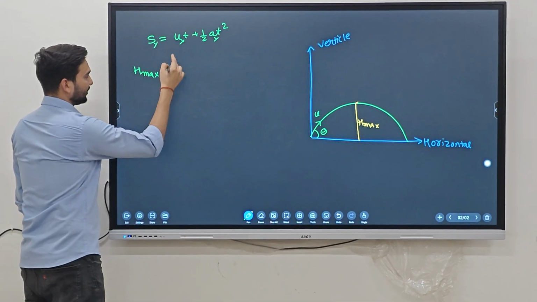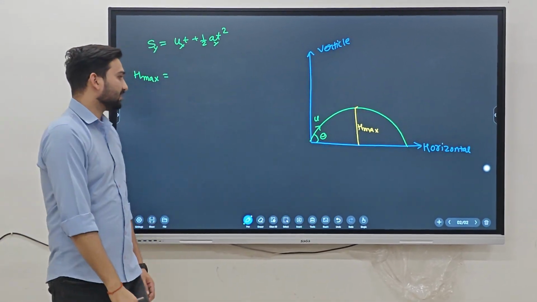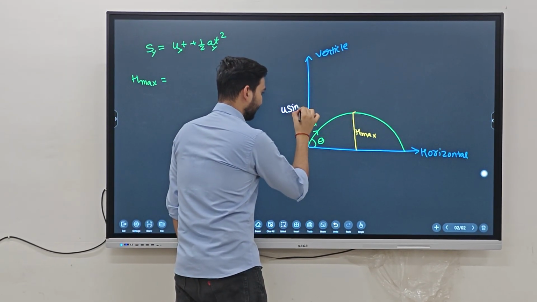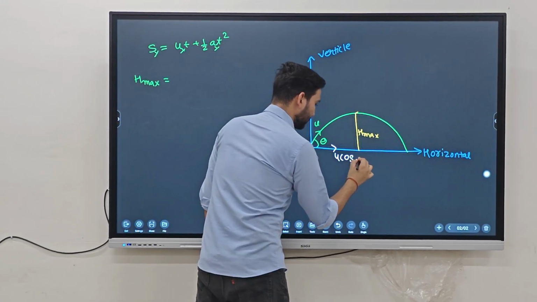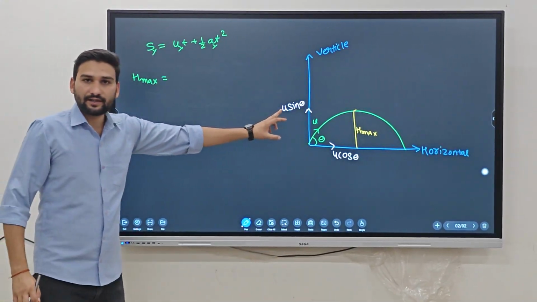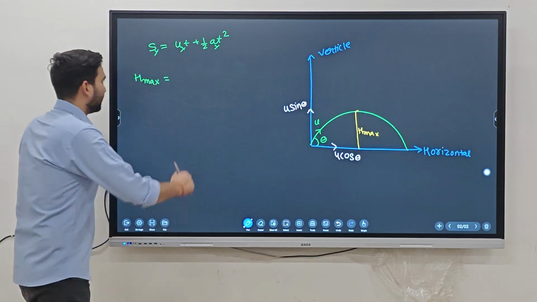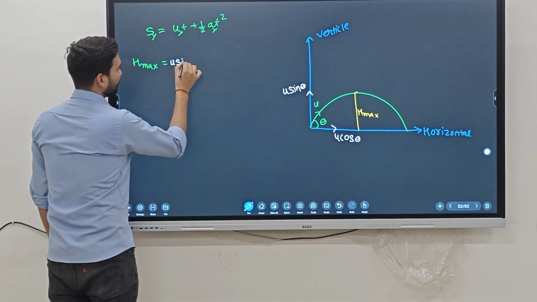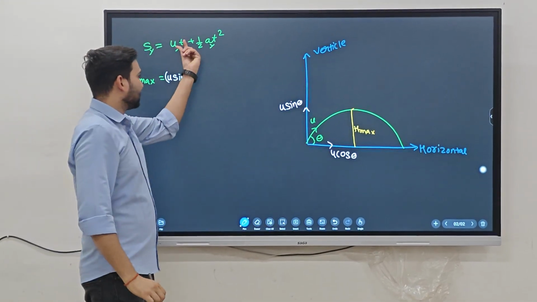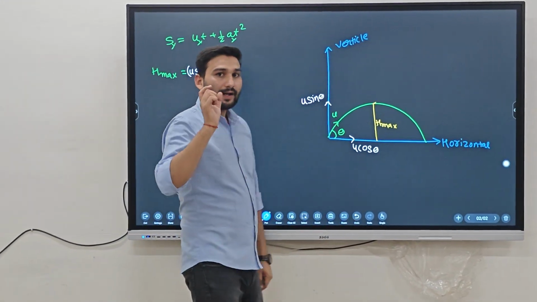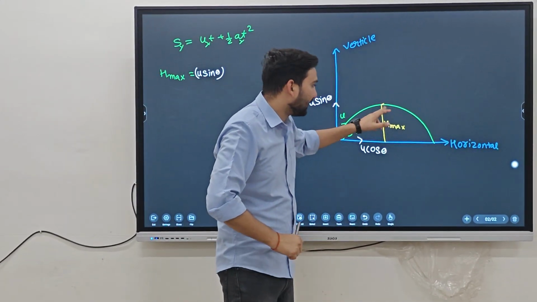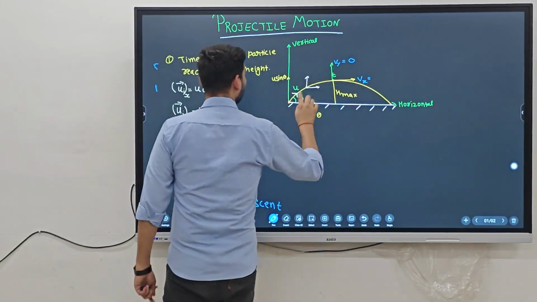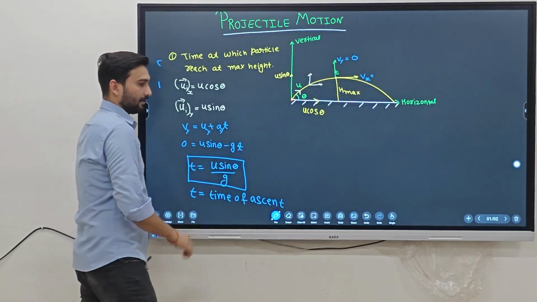h max is equal to, what is the initial velocity in the y-axis? We know that in the y-axis it is u sin theta, and here it is u cos theta. So the initial velocity in the vertical direction is u sin theta. We put the value u sin theta in place of u. And what is t? We are finding the displacement at maximum height, and we already discussed that the time taken by the particle to reach the maximum height is u sin theta by g.